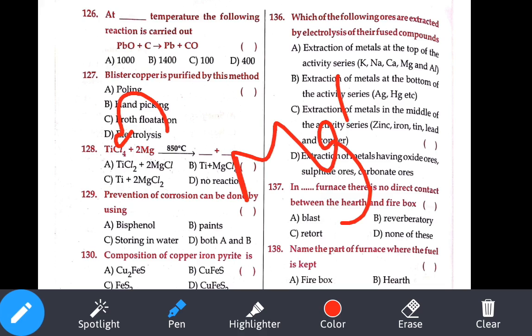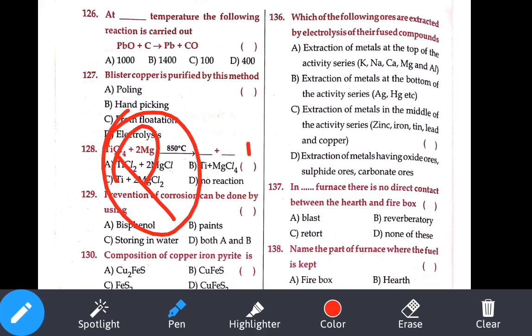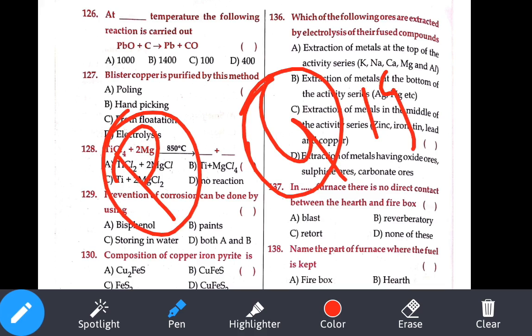Now, prevention of corrosion can be done. How can we prevent the corrosion? Either we can paint the metals, or we can do galvanization. Either we can use oil or grease, or we can use a chemical called bisphenol. So in that way we can protect it. If you observe, bisphenol they have given, paint they have given. Storing in water, that is wrong. Both A and B, option number D.